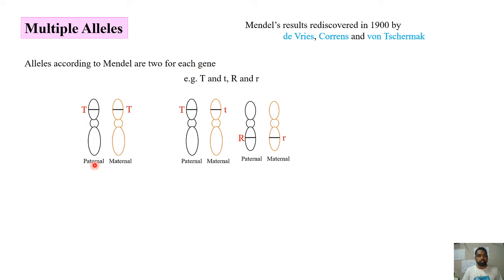In the case of a character determined by two alleles, you can see that two alleles are present in one individual because there are two homologous chromosomes, and each chromosome carries one allele. Say, for example, capital T here and capital T here: two alleles of the same type, and the genotype is capital T, capital T. The alternative forms can be capital T and small t. Whichever the case, only two alleles are present in one individual. In a dihybrid cross also, we have seen that for each gene there are only two alternative forms, capital T, small t, capital R, small r. Again, two alleles for each gene.